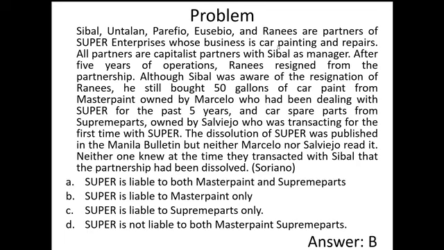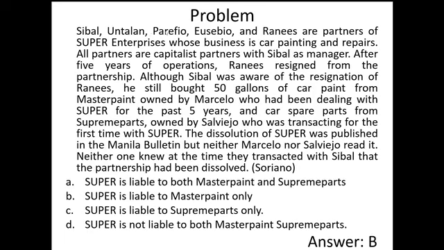Now, may question ulit ako dito. Ang question ko is, di ba alam nga ni Sibal na nag-resign na si Ranis? Irrelevant yan. Kaya ang recourse dito, class, nung third person which is Master Paint, i-exhaust niya lahat ng asset ng partnership. Pag na fully exhaust na, then to make all partners liable pro rata, including Untalan, Parefio, all of them.